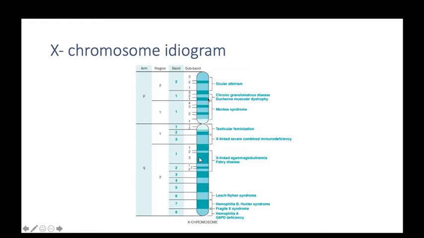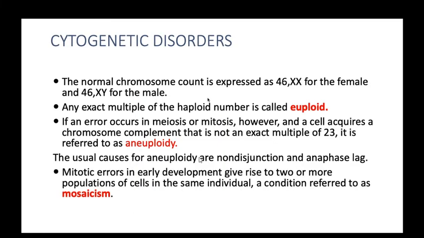disorders. The normal chromosome count is expressed as 46 XX for the female and 46 XY for the male. You already know it. Any exact multiplication of a haploid number is called euploid. Okay, just multiplication of 23. That is euploid. If any error occurs in meiosis or mitosis, and a cell acquires a chromosome complement that is not an exact multiplication of 23, it is referred to as aneuploidy. Euploidy and aneuploidy are asked many times: what is euploidy, what is aneuploidy?